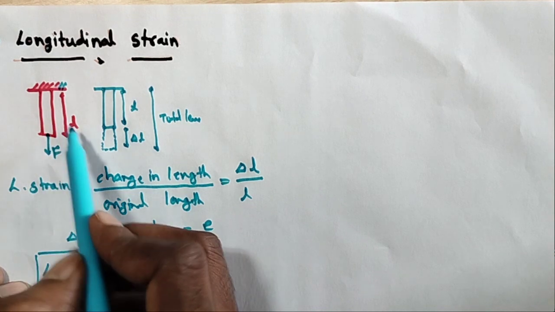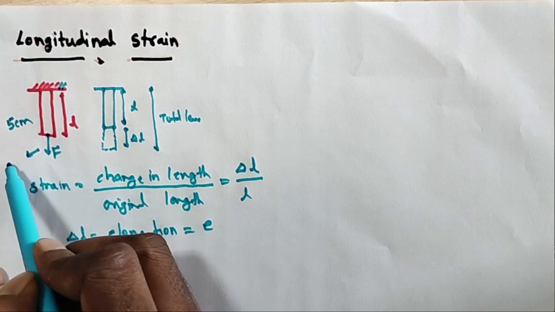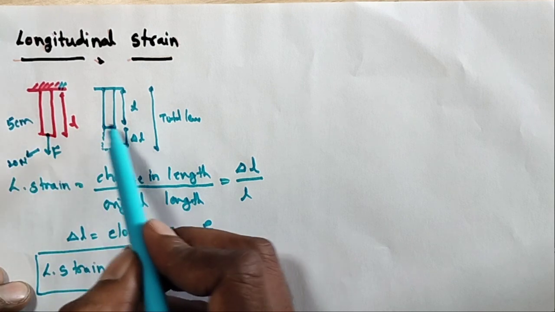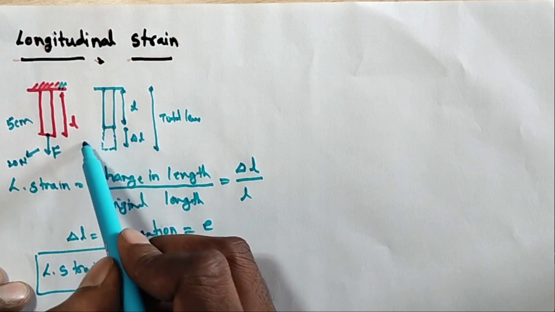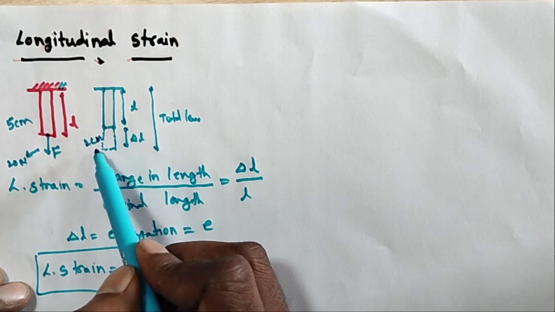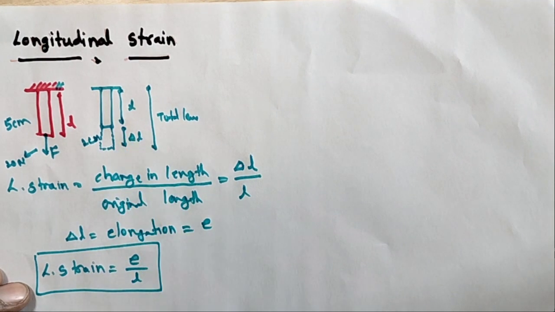Suppose initially the length is 5 centimeters. When a force of 20 newtons is applied, the wire will be 7 centimeters in total. So 2 centimeters is the elongation. The change in length by original length is called longitudinal strain.